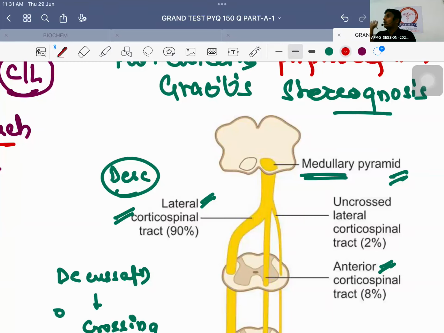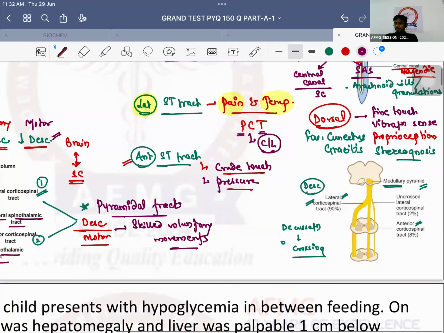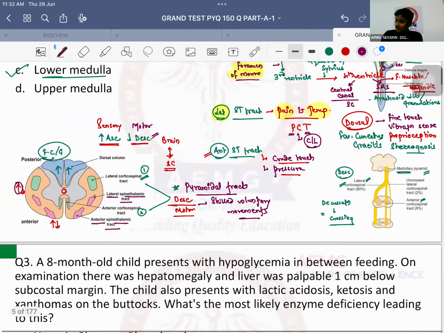Lower medulla. Okay, corticospinal tracts are also known as pyramidal tracts. So don't get confused if they say pyramidal decussation. It is one and the same thing. They will either say corticospinal decussation, that is corticospinal crossing, or pyramidal decussation, that is pyramidal cross. That's one and the same. कोई दिक्कत नहीं है इसमें. चलो, जो तुम्हारा फेवरेट क्वेश्चन है स्पाइनल कॉर्ड वाला वो आगे आएगा, इसलिए नहीं डिस्कस कर कौन सी लेवल पे.